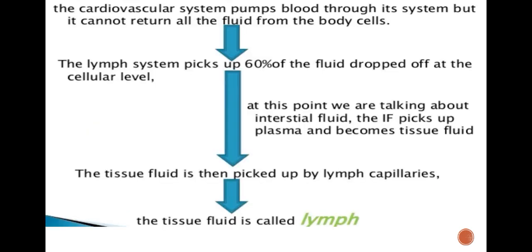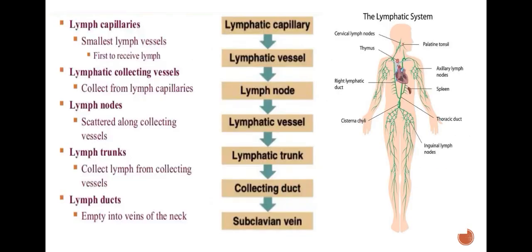The cardiovascular system pumps blood through the system, but it cannot return all the fluid from the body cells. The lymph system picks up 60% of the fluid dropped off at the cellular level. At this point, we are talking about interstitial fluid. The interstitial fluid picks up plasma and becomes tissue fluid. The tissue fluid is then picked up by lymph capillaries. This tissue fluid is called lymph.